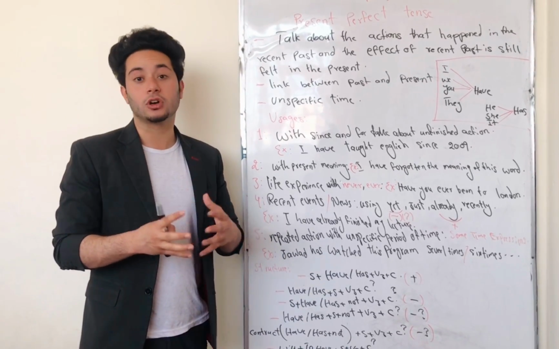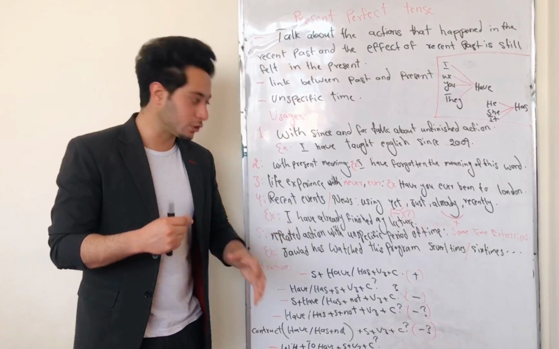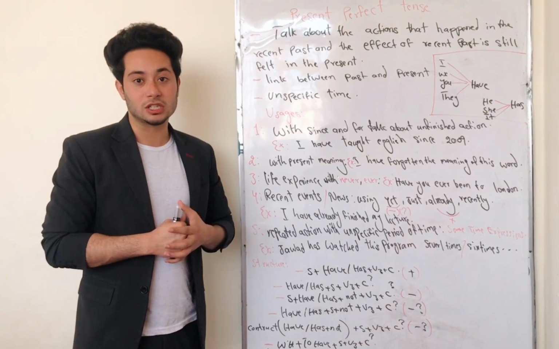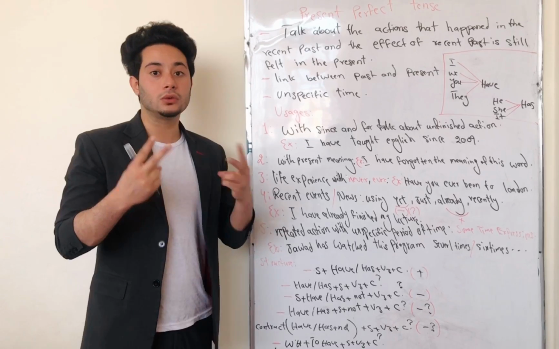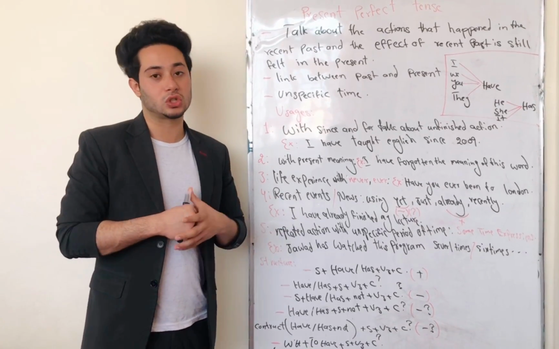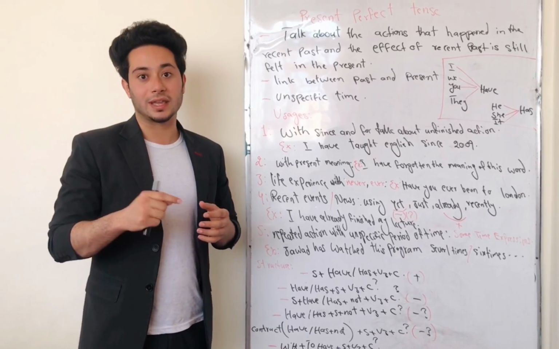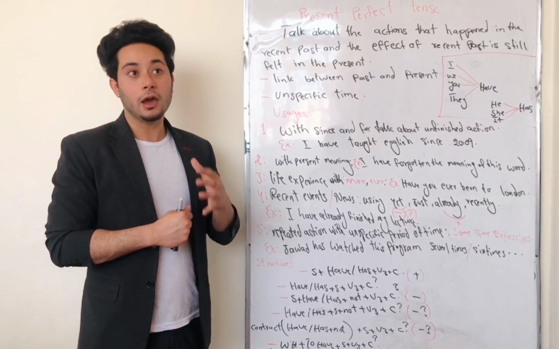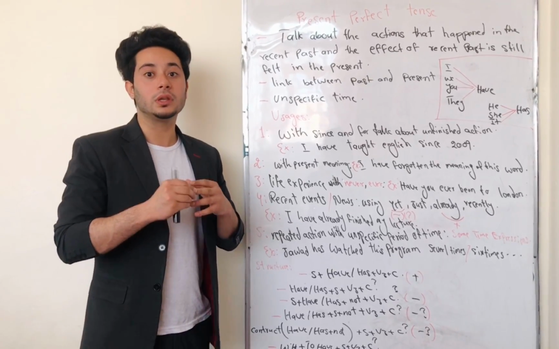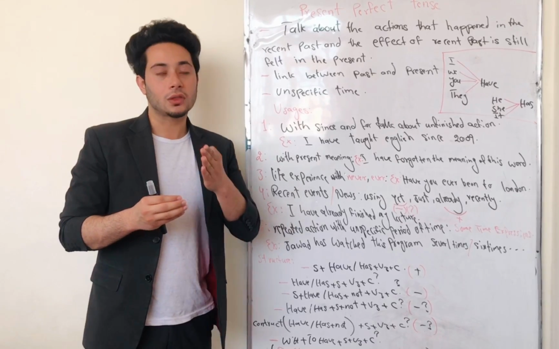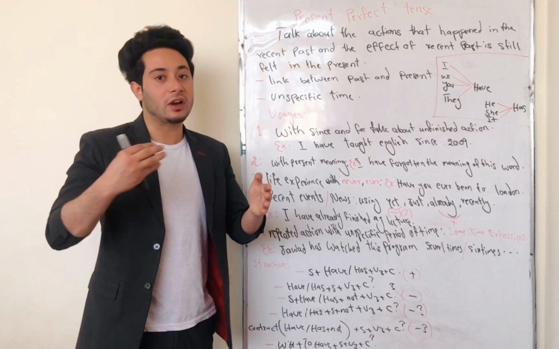If you want to contract have not and has not, you can contract them simply like haven't and hasn't. Also, you can change present perfect tense sentences to negative interrogative form. We can use two kinds of structure to change an affirmative sentence to negative interrogative structure. The first one is without contraction, the second one is with contraction. If we change a sentence to negative interrogative without contraction, we need to structure our sentence like this: have or has plus subject plus not plus verb 3 plus complement. For example, have I not studied English?